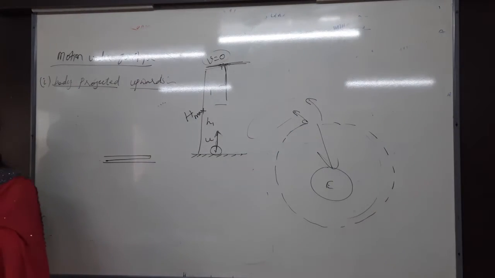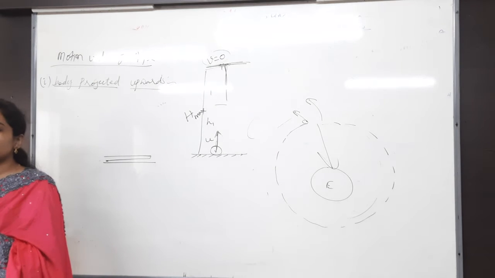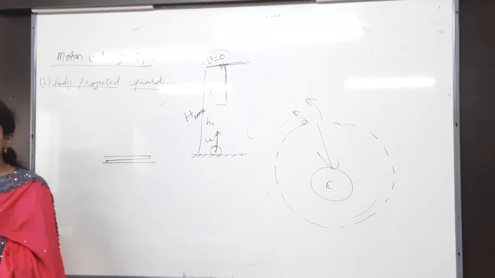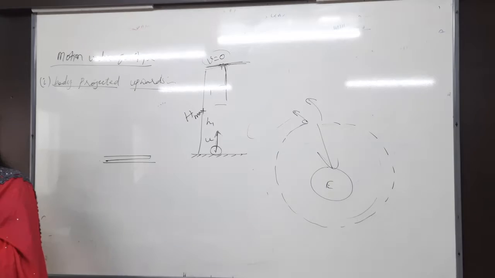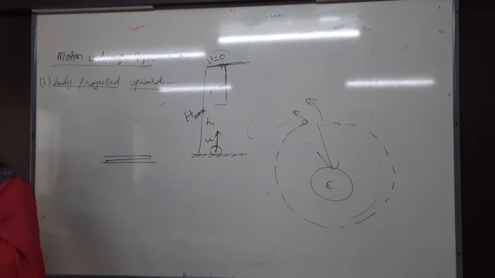So for example, if I am throwing with u velocity, then what happens? It is going upwards and then coming here. So till here it is going, reaching till there. So there what happens? It comes to rest momentarily. If you just do slow motion, for example, if you are recording in a video and then playing it slowly, then what happens?